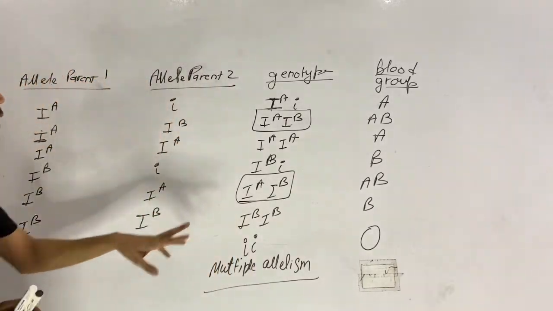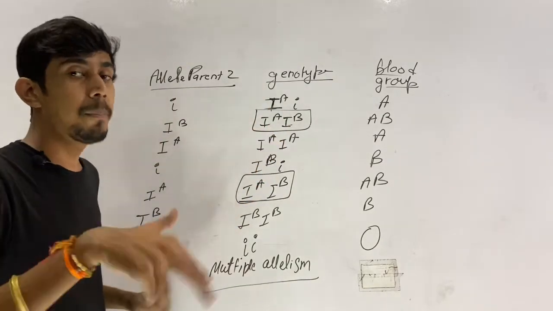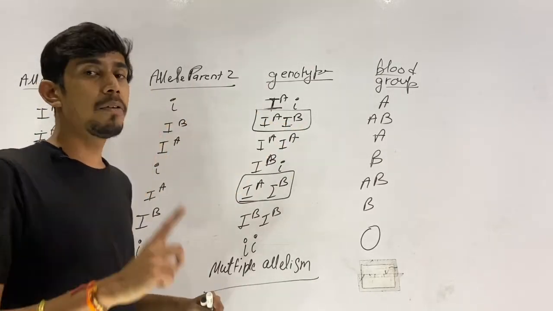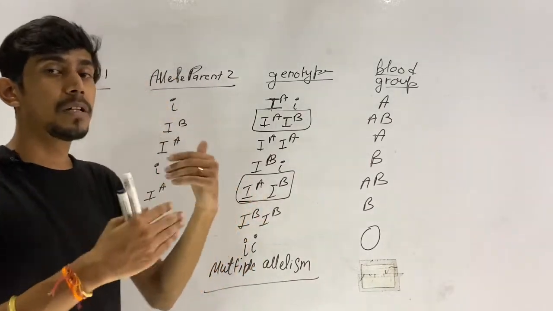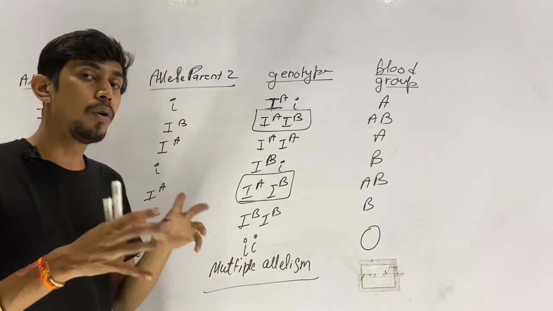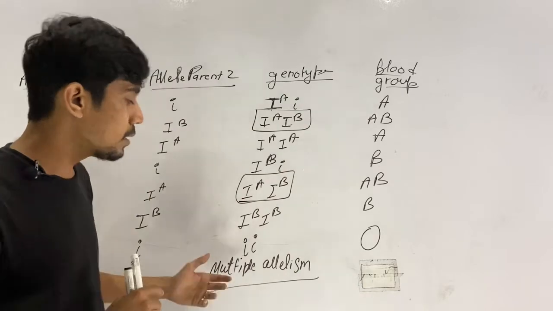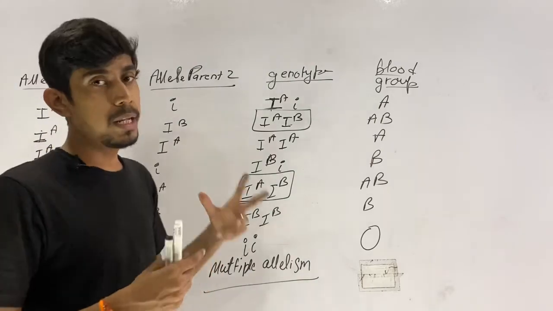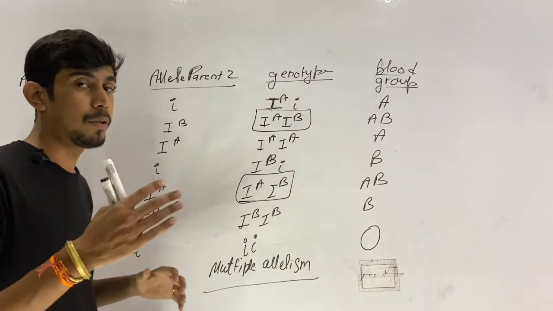Now see, since only 2 alleles can be present at a particular time, this multiple allelism cannot be observed in a single individual, because in a single individual you will only get 2 alleles. You observe this multiple allelism only when you do studies at a population level. When you study a population, you see that more than 2 alleles are responsible for controlling the different traits of a particular character.